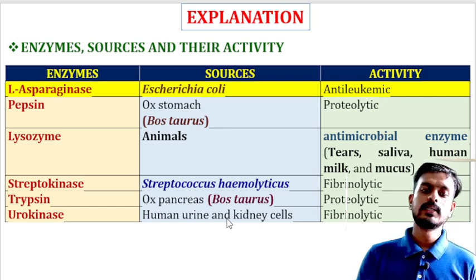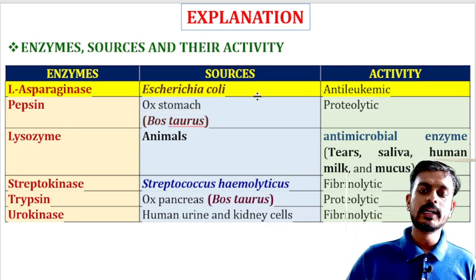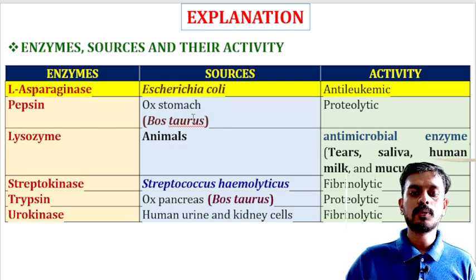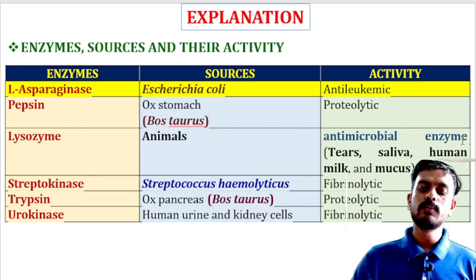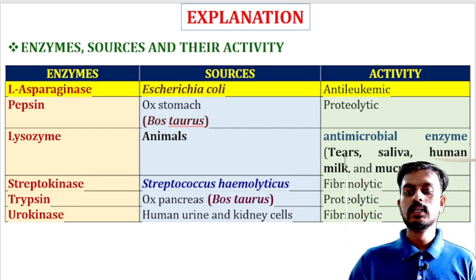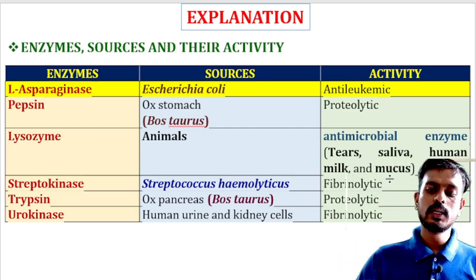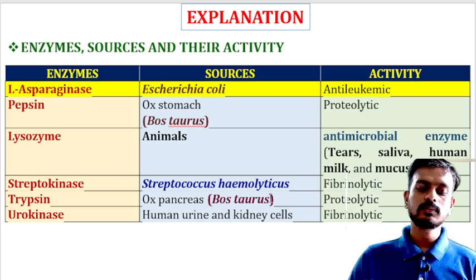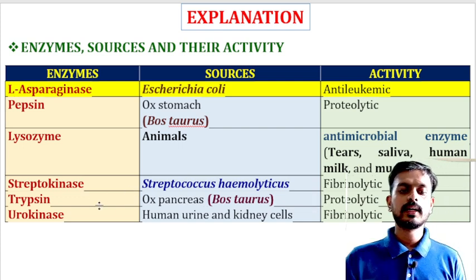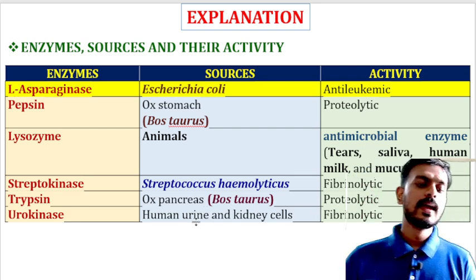Enzyme sources and their activity. L-asparaginase is obtained from E. coli and has anti-leukemic action. Pepsin is obtained from ox stomach, Bos taurus, and has proteolytic activity. Lysozyme is obtained from animals, an antimicrobial enzyme found in tears, saliva, human milk, and mucus. Streptokinase is obtained from Streptococcus hemolyticus and has fibrinolytic activity. Trypsin is obtained from ox pancreas and has proteolytic activity. Urokinase is obtained from human urine and kidney and also has fibrinolytic activity.